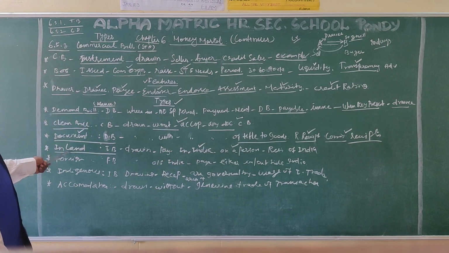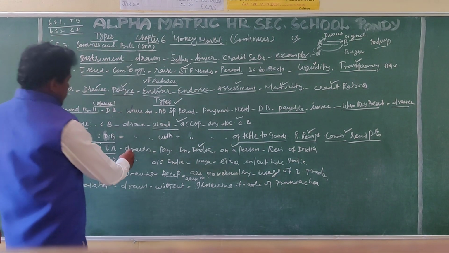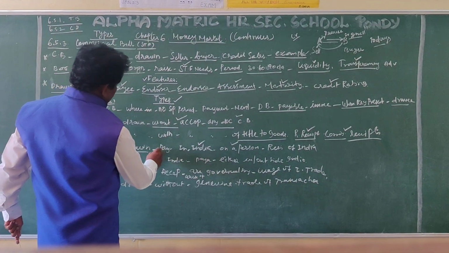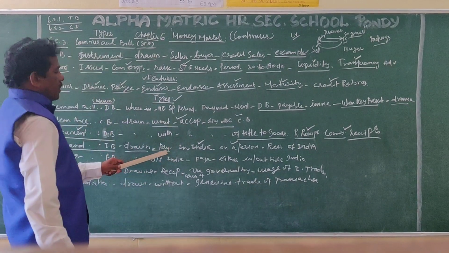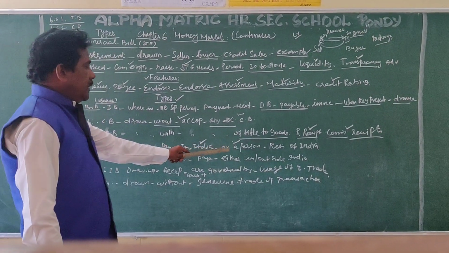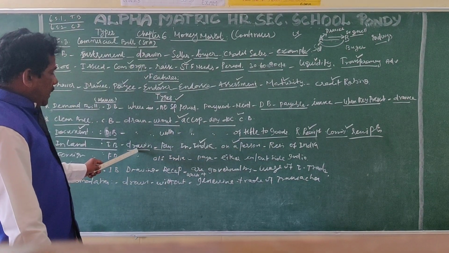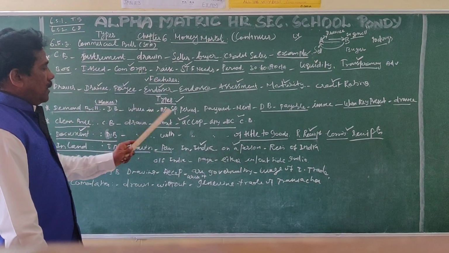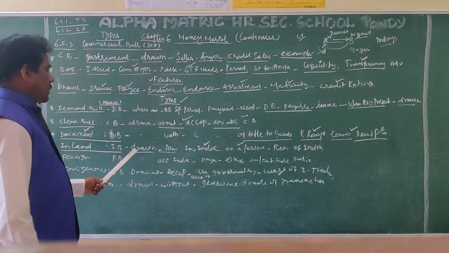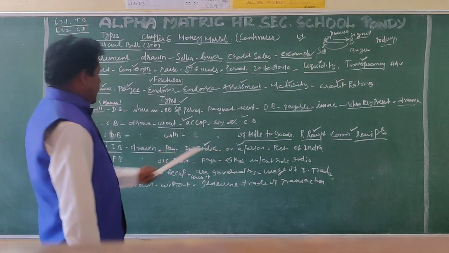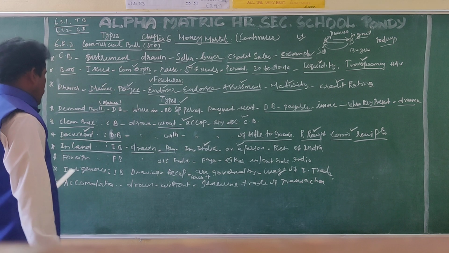That bill is known as an inland bill. I repeat, an inland bill is drawn and payable in India. Both drawn and payable within India, it is called an inland bill.